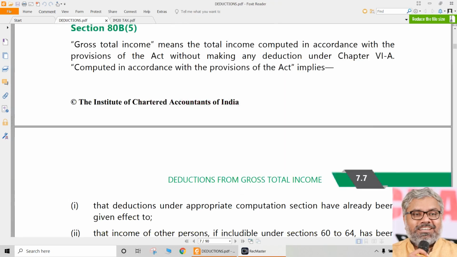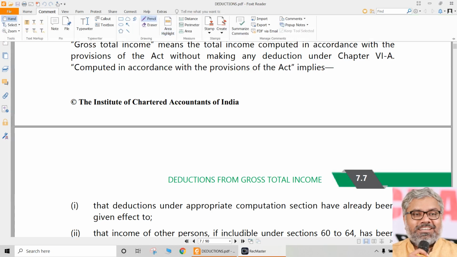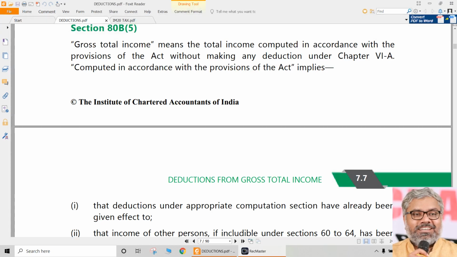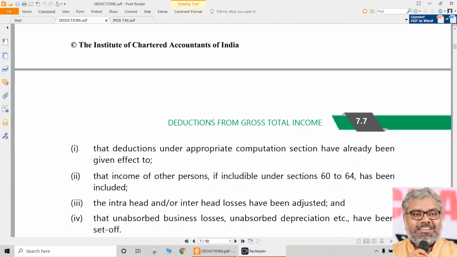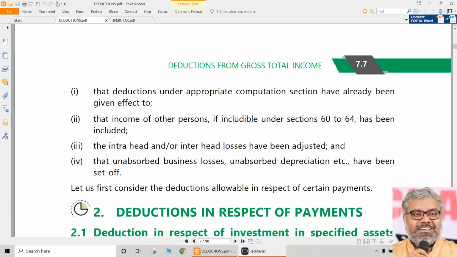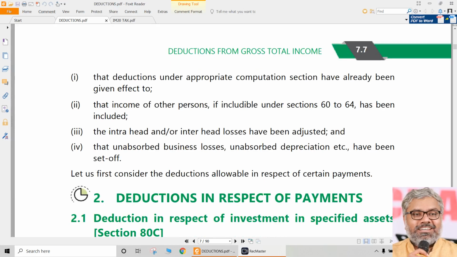And particularly, when it comes to these deductions, we should understand these are given after calculating the gross total income. And already the gross total income is computed in accordance with the provisions of the Act. What does it mean that gross total income is computed in accordance with the provisions of the Act? It means all the deductions under appropriate computation sections have already been given. These are not the deductions we are talking about now.